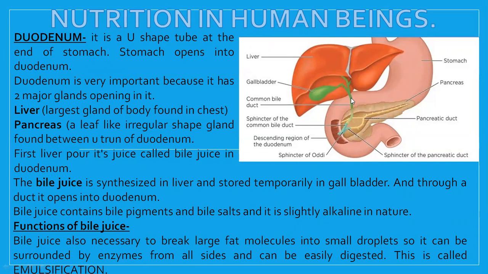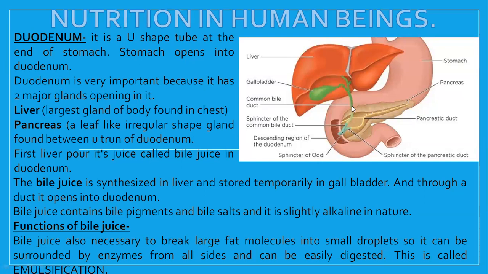These ducts will carry this and open it into the duodenum. At the same time, the second largest gland, the pancreas, is also secreting pancreatic juice. These ducts also open along with the bile duct and enter into the duodenum. Now just pay attention to where my mouse moves. You see from here till here, this is called the bile duct.